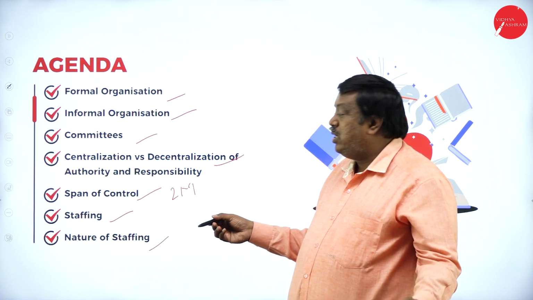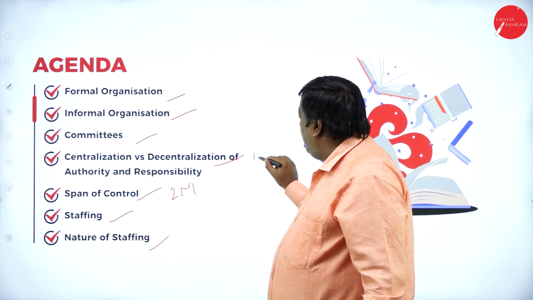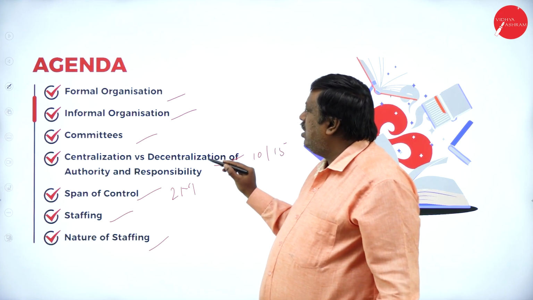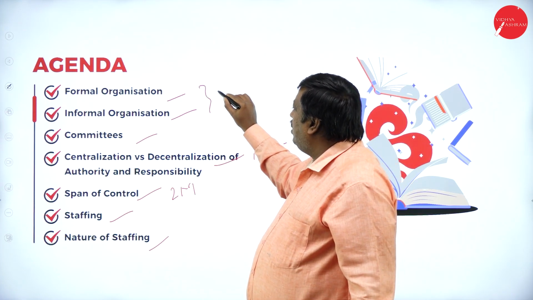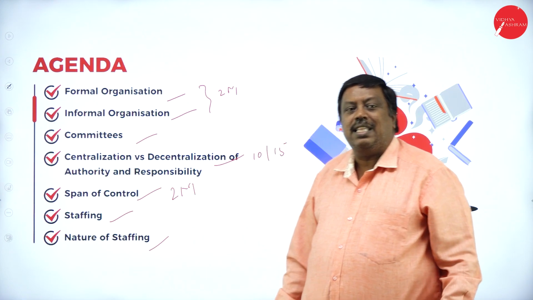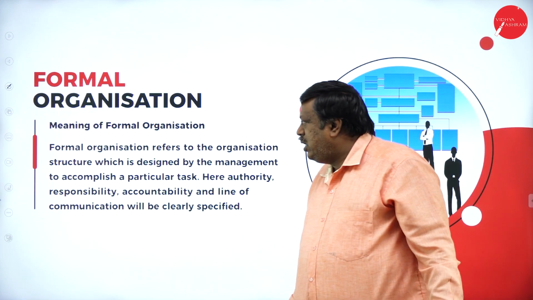What is span of control? And here it may be for 10 marks or 15 marks, centralization and decentralization. And the formal and informal organization, it may be a 2 marks question they are going to ask you in the semester examination. What is formal organization?